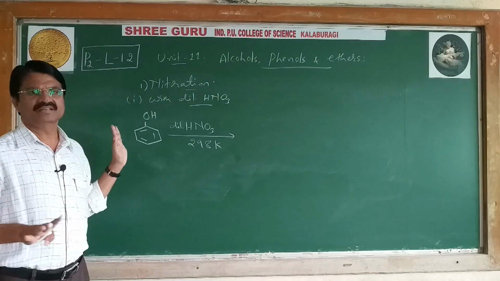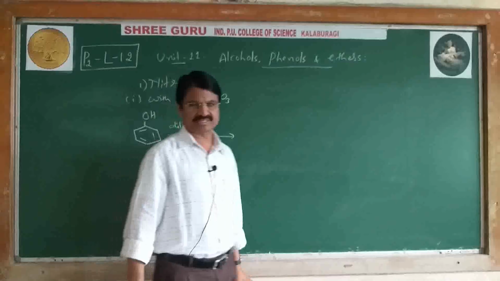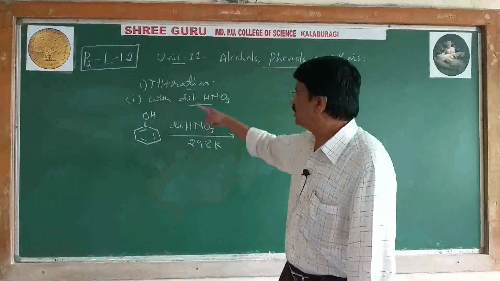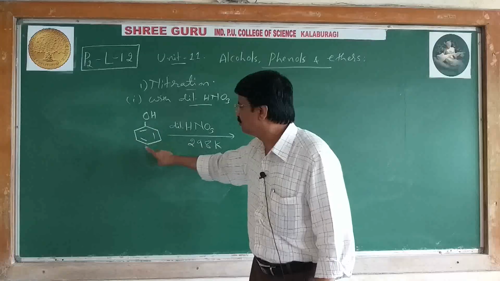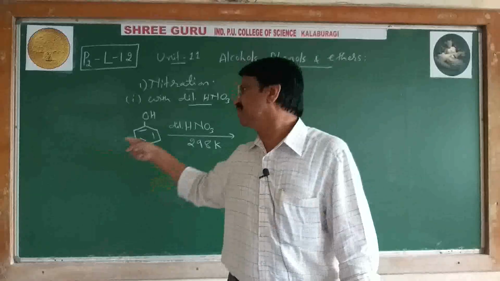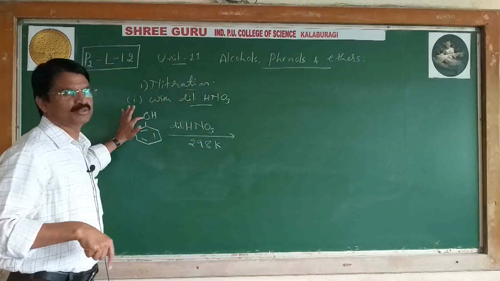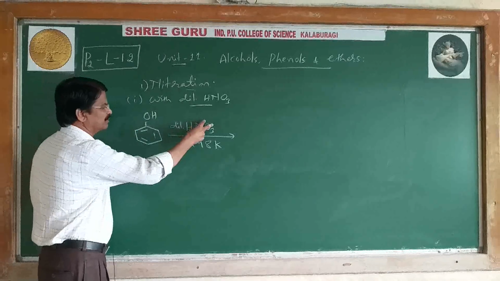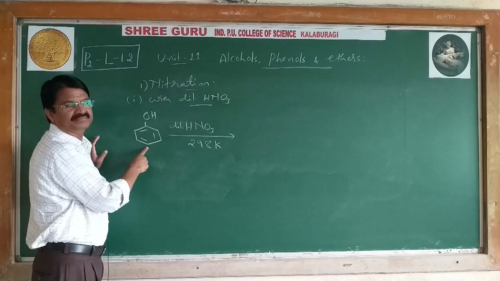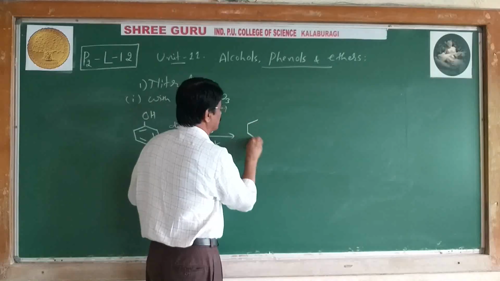Then the reaction occurs and we get two nitrophenols, because the OH group in phenol is an ortho-para director. If some group is present on the ring, it is either an ortho-para director or a meta director. In this case it is an ortho-para director. Hence NO2 plus can attack at ortho and para, on both sides. Therefore it can produce two products.